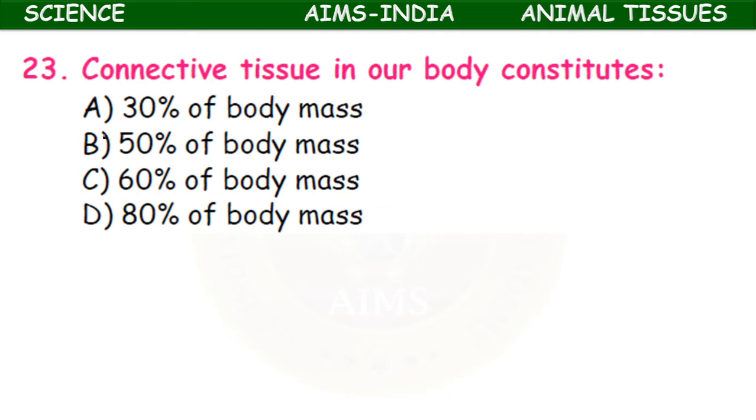Connective tissue in our body constitutes 30% of the body mass, 50% of the body mass, 60% of the body mass, or 80% of the body mass. Okay, connective tissue is the most abundant tissue among the 4 animal tissues. So it constitutes nearly 60% of the body mass, because bones, muscles, these are all the parts of connective tissue only.